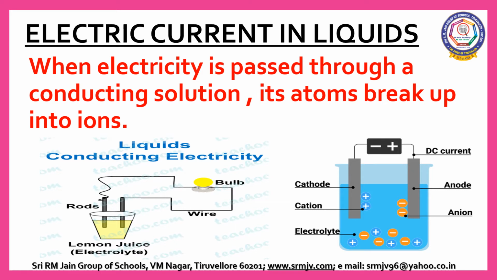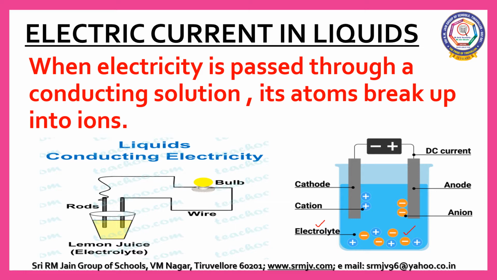Let us look about electric current in liquids. In liquids, the electrically charged particles that move through the liquid electrolyte are known as ions. We know that electrolyte is a solution that conducts electricity.